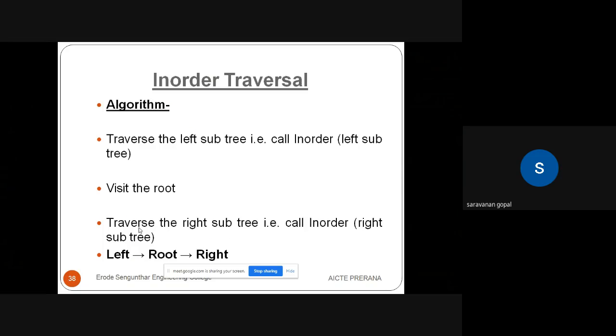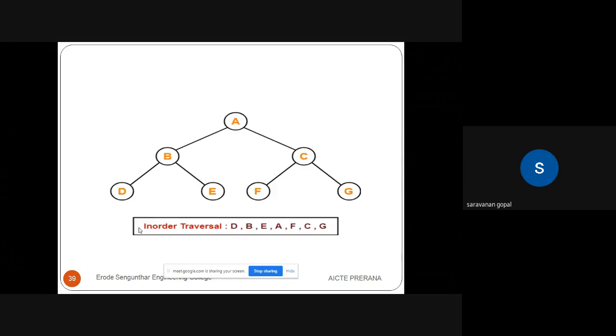Then go for the second one, in-order tree traversal. In in-order tree traversal, first we see the left subtree, then we go for the root node, and finally we go for the right subtree. So these are the algorithmic steps of in-order tree traversal. We see the left node, go for the root node, and finally visit the right children of this particular tree. Now the example of in-order tree traversal.